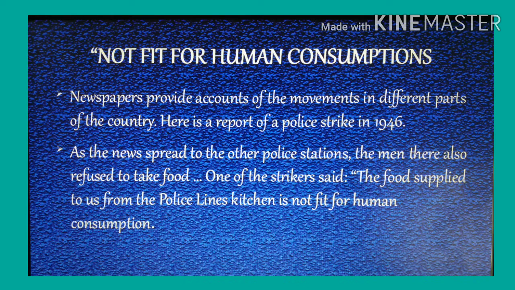As the news spread to the other police stations, the men there also refused to take food. One of the strikers said, "The food supplied to us from the police lines kitchen is not fit for human consumption. Even cattle would not eat the chapatis and dal which we have to eat."